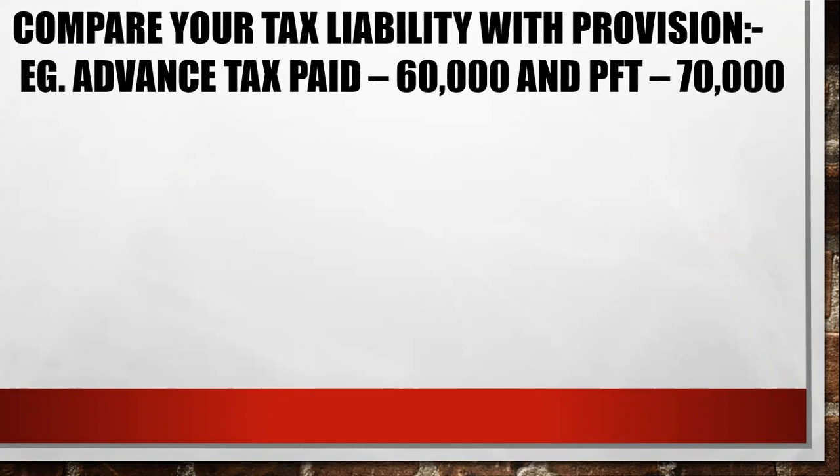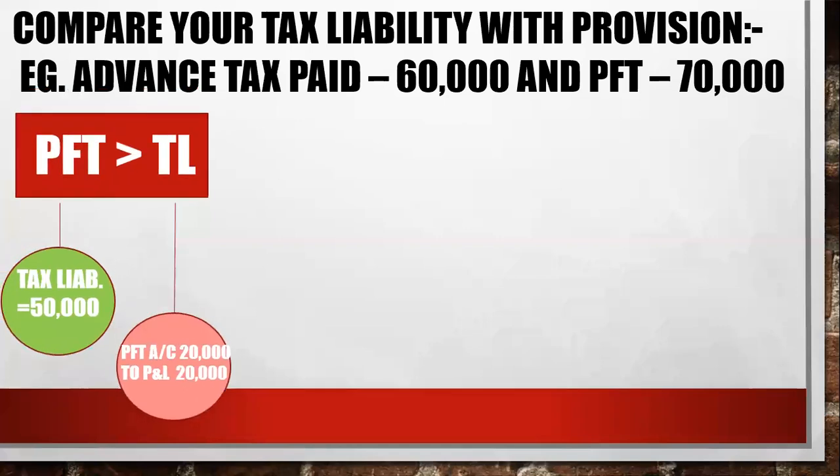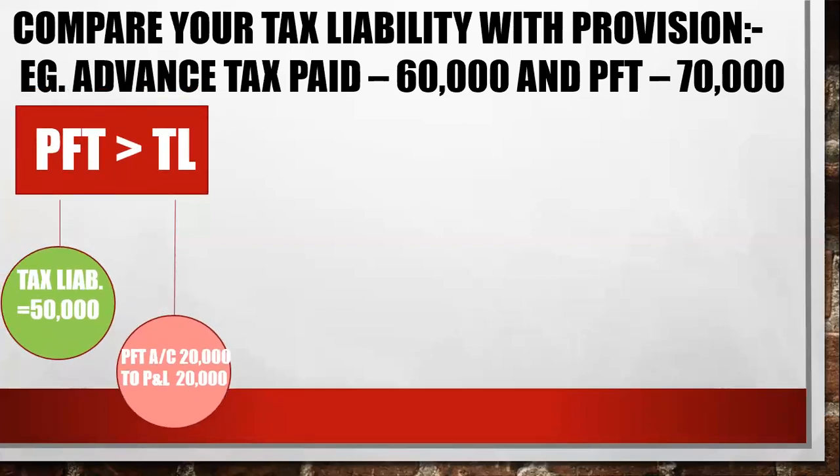What you have to do is compare your tax liability first. Find out how much your tax liability is, and for that you have to compare your tax liability with provision for tax. Just assume that you have paid advance tax of rupees 60,000 and you have created your PFT balance of 70,000. Clear? Let's take an example. Your PFT balance is more than your tax liability. Say your tax liability is rupees 50,000 and you have created a provision for tax of 70,000. So there is a 20,000 excess in PFT.